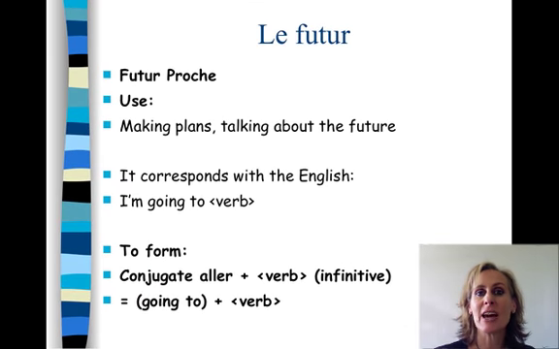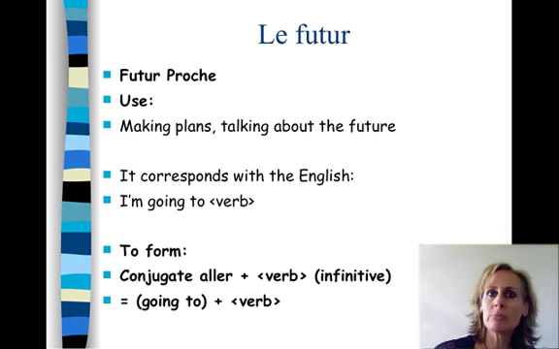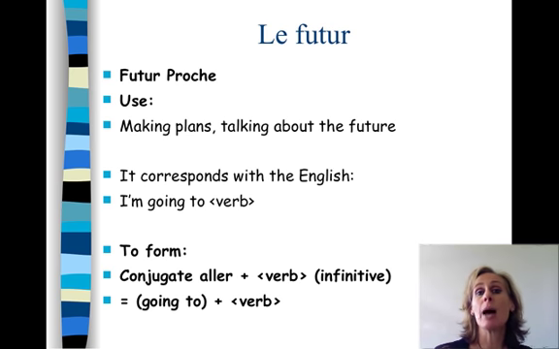So we're going to start with le futur, and we have two future tenses. The first one is called the futur proche, which means the near future. It's used for making plans, talking about the future, obviously, and it corresponds with the English I'm going to, for example, I'm going to sing, I'm going to clean my room. To form it, just as in English, we conjugate the correct form of aller, and we add the verb's infinitive. And that means I'm going to.